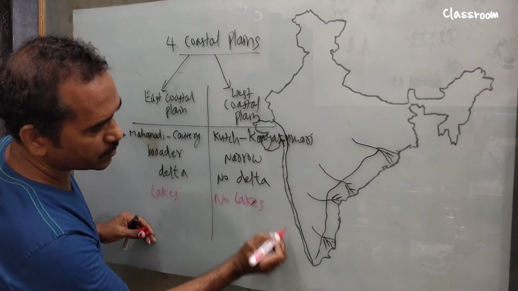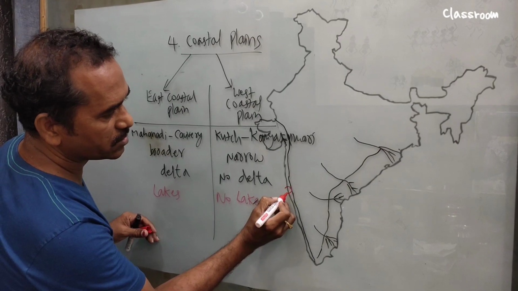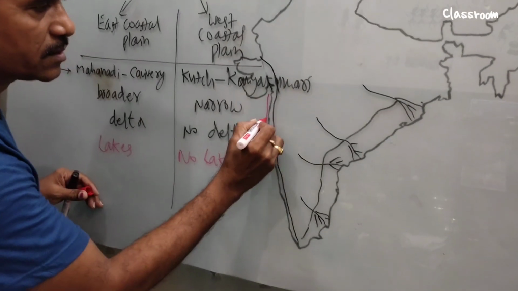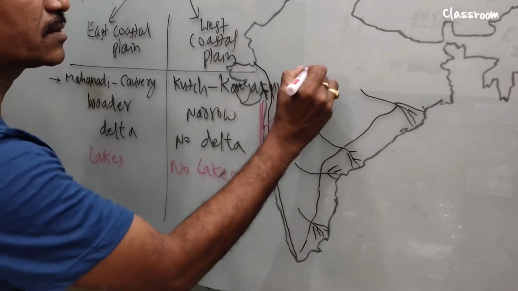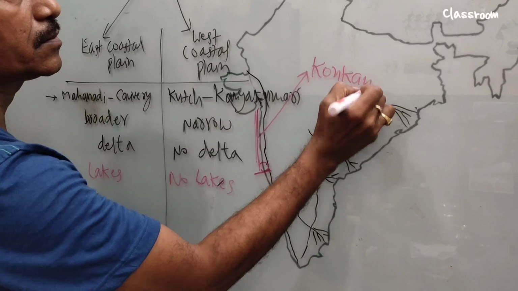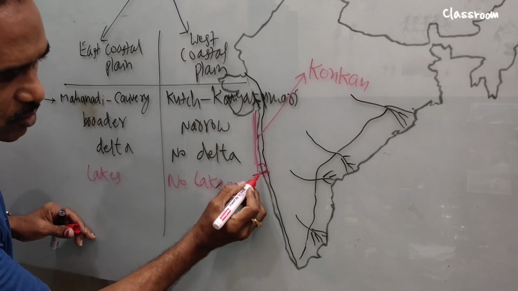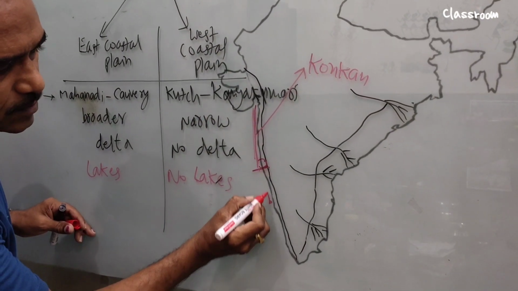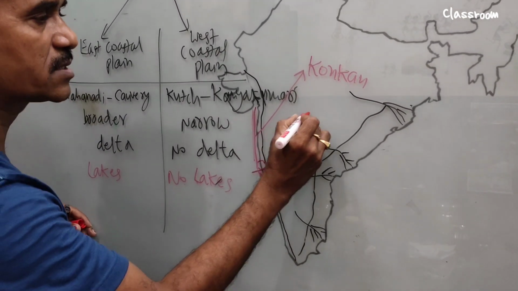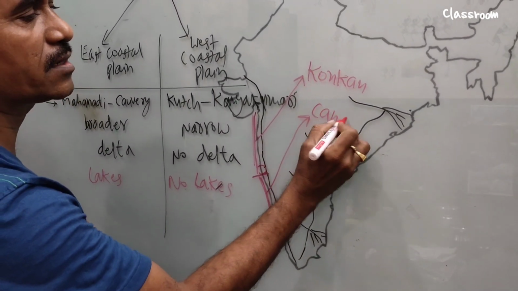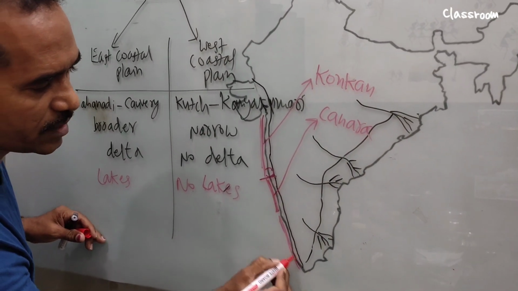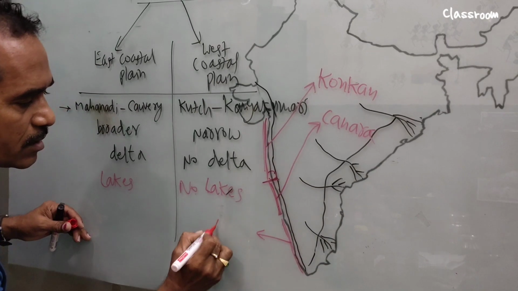Up to Goa, the north part is called the Konkan coast, and from Goa up to Karnataka is called the Canara coast, and the Kerala coast is called Malabar.